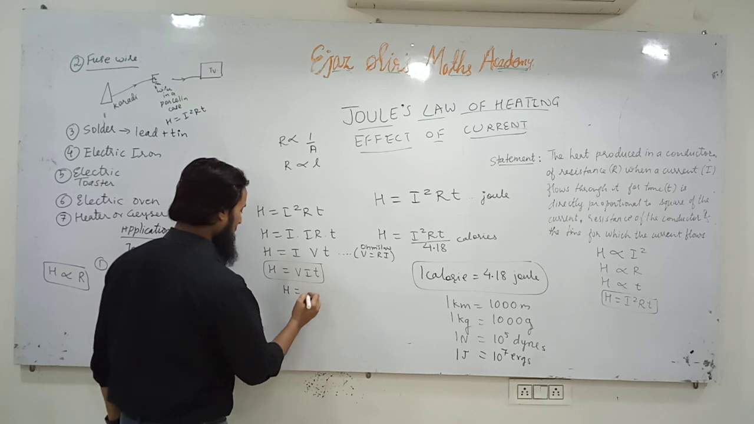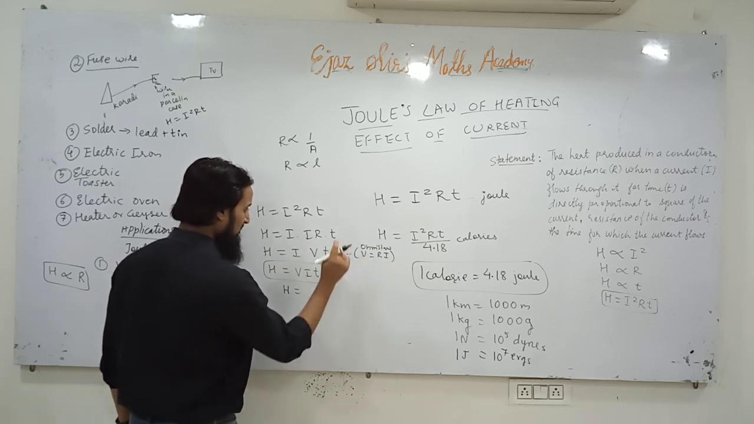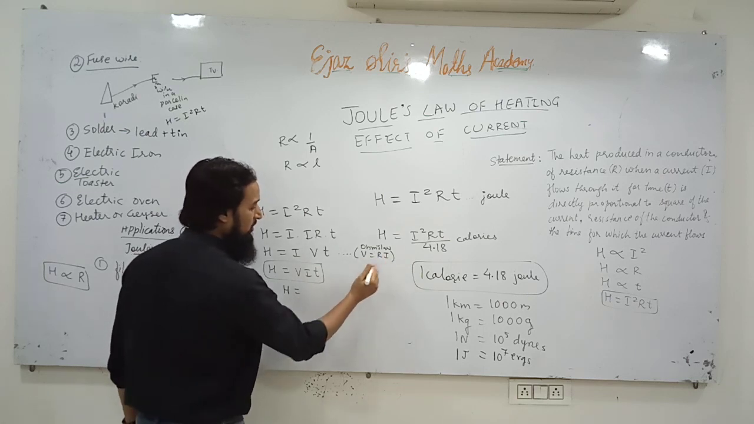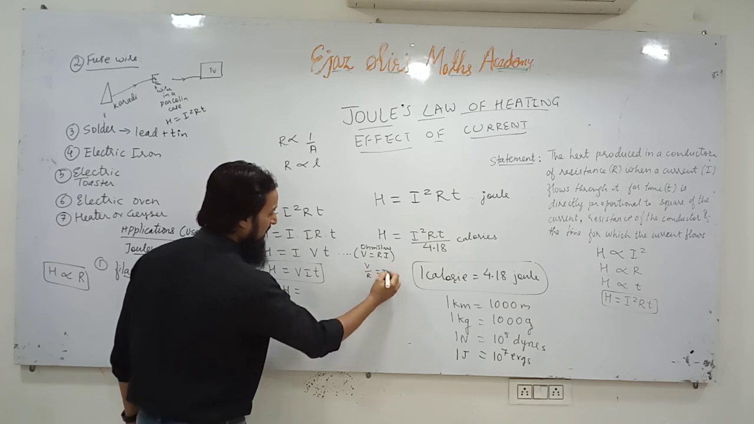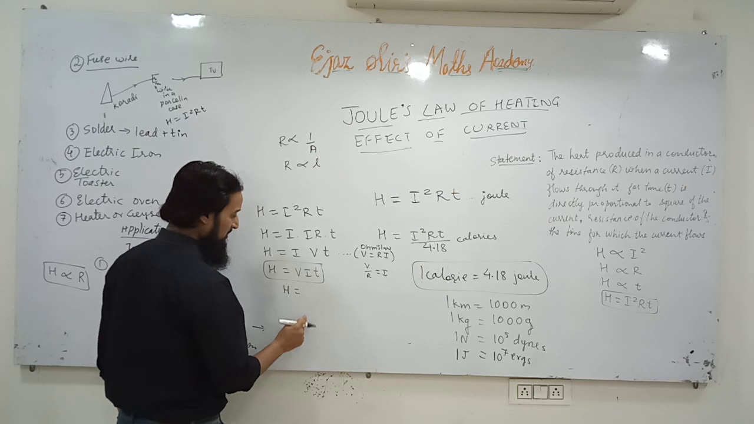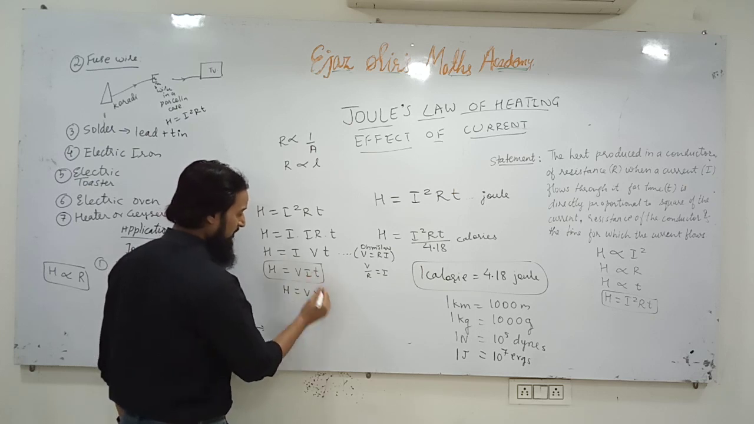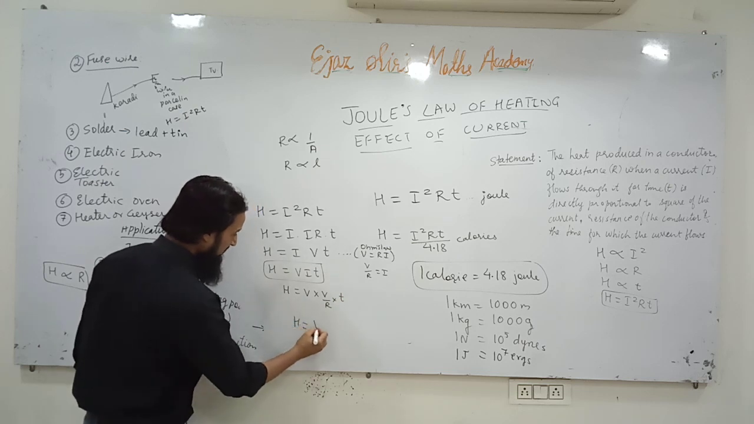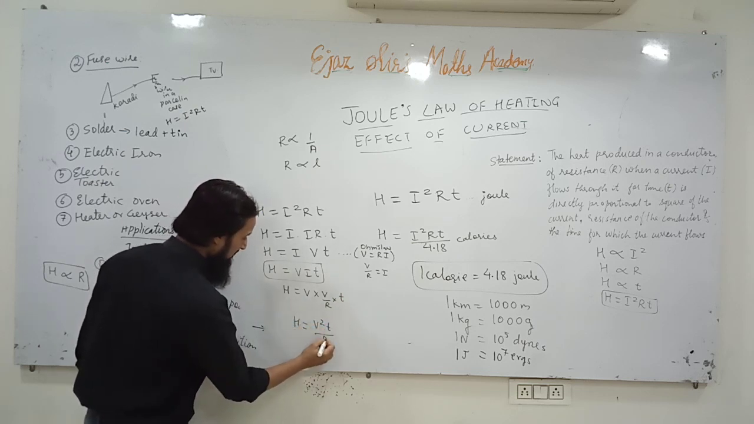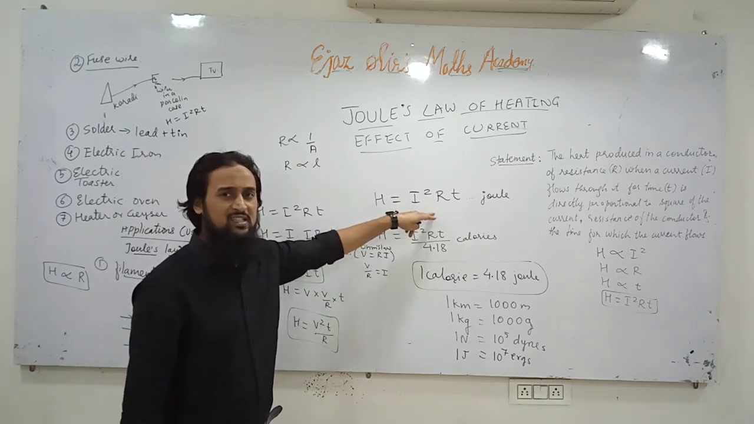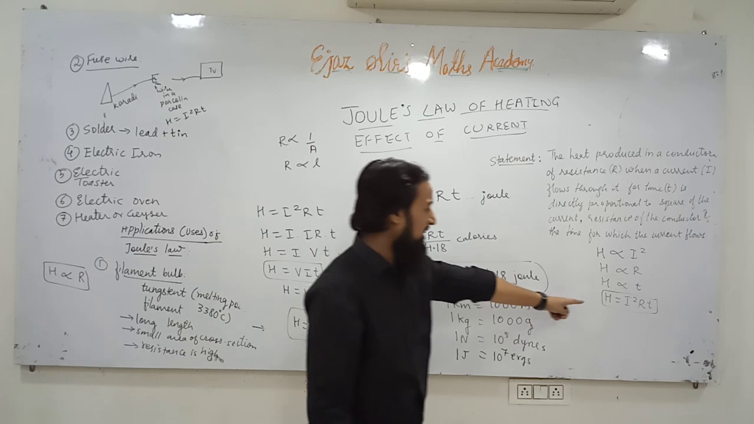Or we can write H is equal to, instead of I, see, V is equal to R into I is Ohm's law. We can write V by R is equal to I, V upon R is equal to I. So instead of I, we will write V by R, into T. So what does it become? It becomes V square T upon R. This is another form. So this is the most basic form of Joule's law of heating effect of electric current.